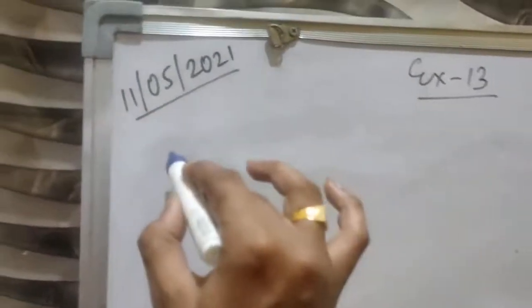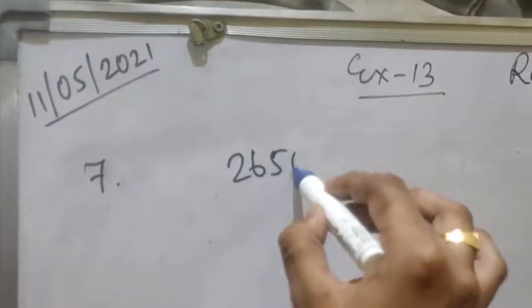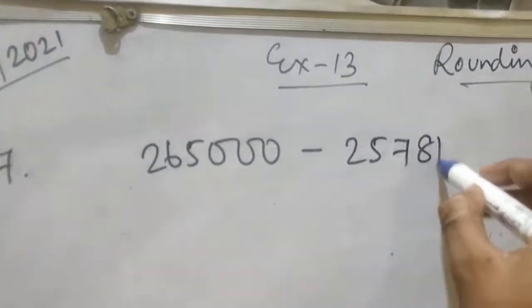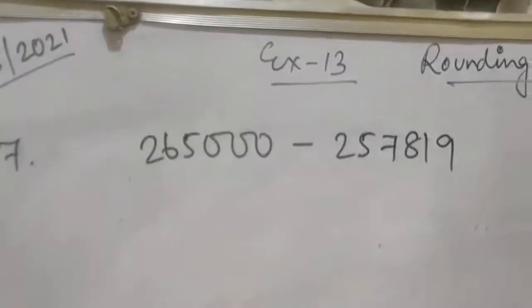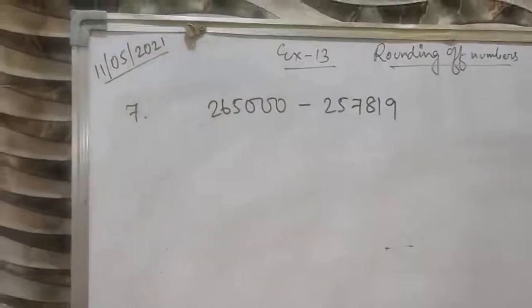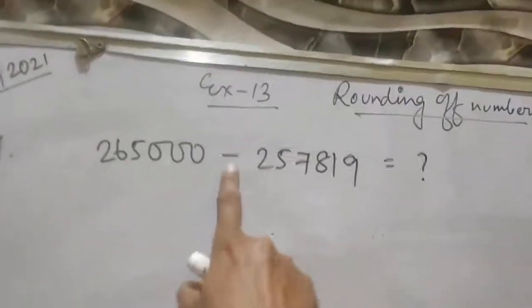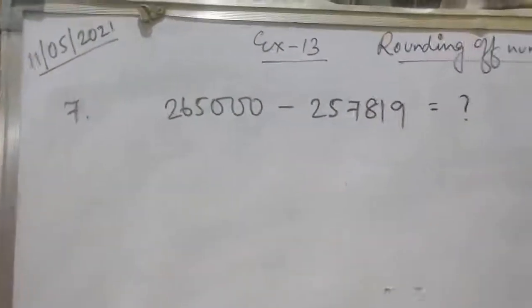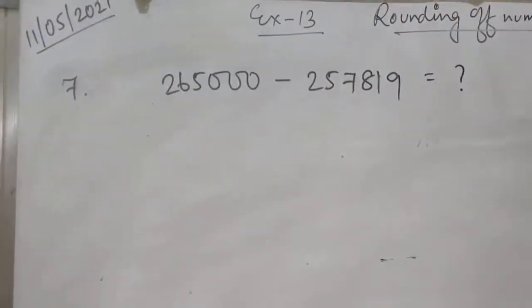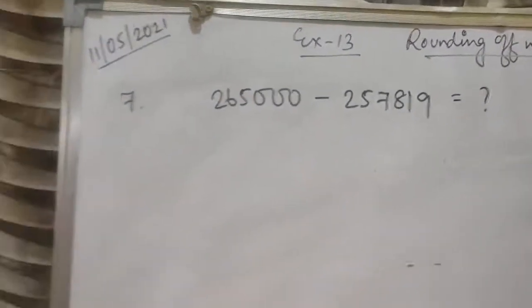Suppose question number 7. 265,000 minus 257,819. So think about a story which is perfect for this question. So this is the case of subtraction. Subtraction is given, so you have to think of a story like that because it is a given subtraction, right? So think about this question. What can be the solution, or what can be the word problem for this question?